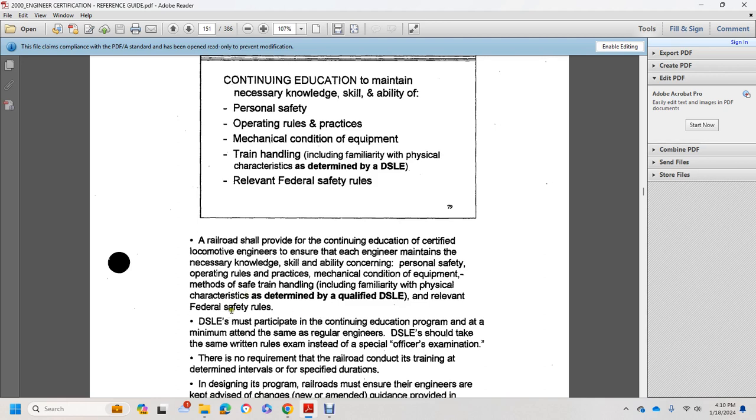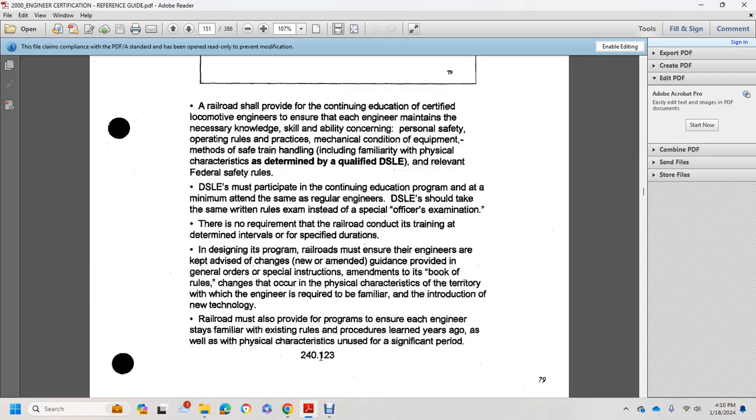The designated supervisor or locomotive engineer participates in the continuing education program at the same minimum as a regular engineer. The designated supervisor and locomotive engineer shall take the same rules examination. There is no requirement that the railroad conduct its training at a determined interval with unspecified durations.